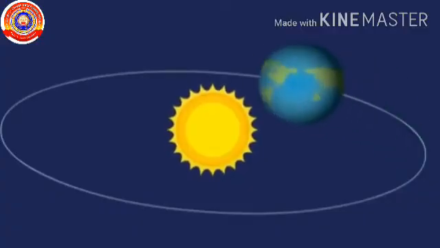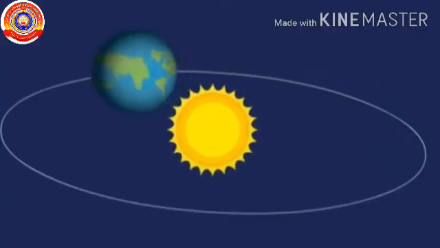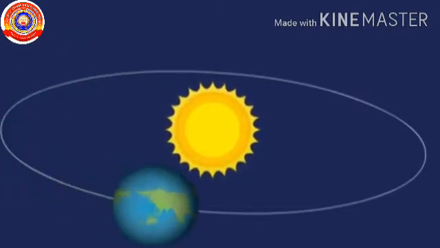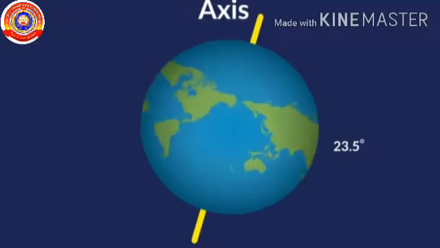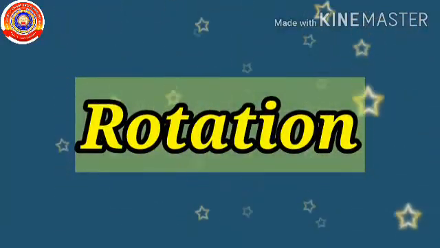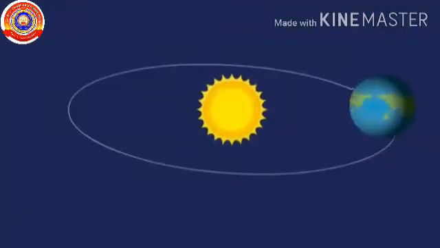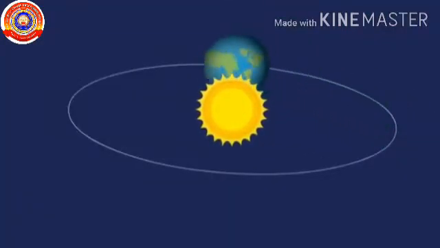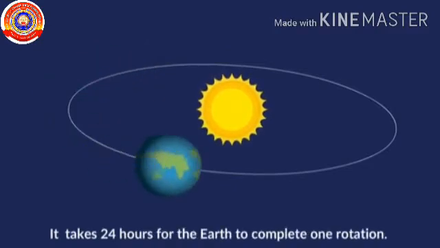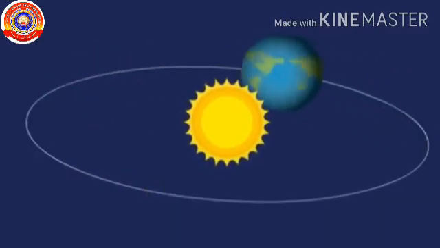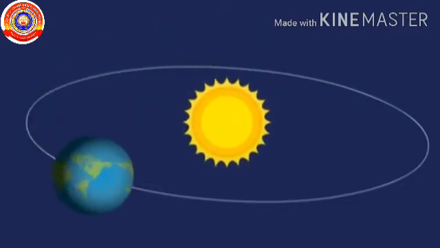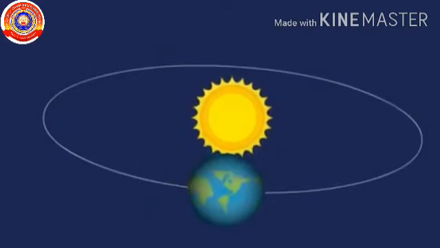As the Earth revolves around the Sun along its orbit, it spins on its axis too. This spinning movement of the Earth is called a rotation. As the Earth rotates on its axis, only half of the Earth faces the Sun at a time. The portion which faces the Sun is illuminated by sunlight and has day, and the other half has night.